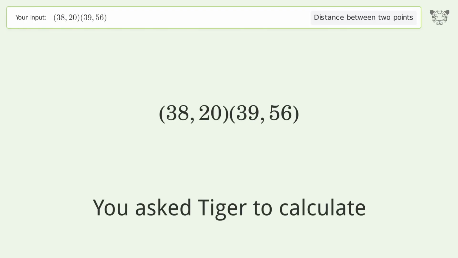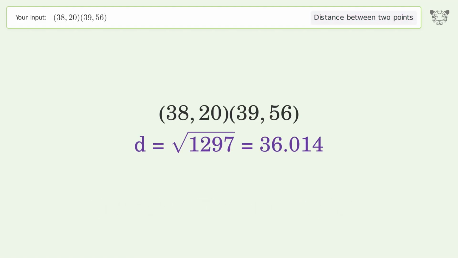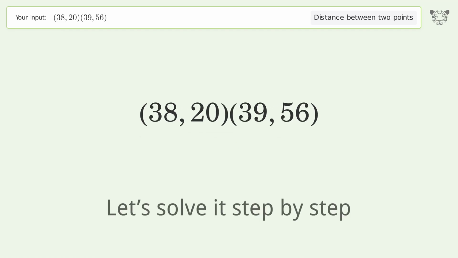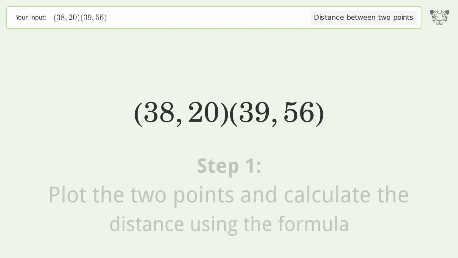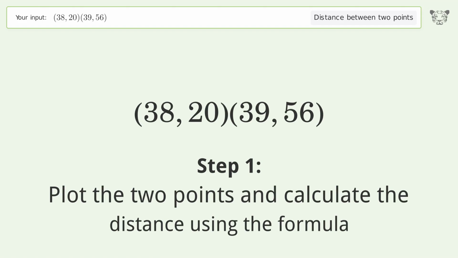You ask Tiger to calculate. This deals with the distance between 2 points. The distance between the 2 points is the square root of 1,297, or 36.014. Let's solve it step by step. Plot the 2 points and calculate the distance using the formula.